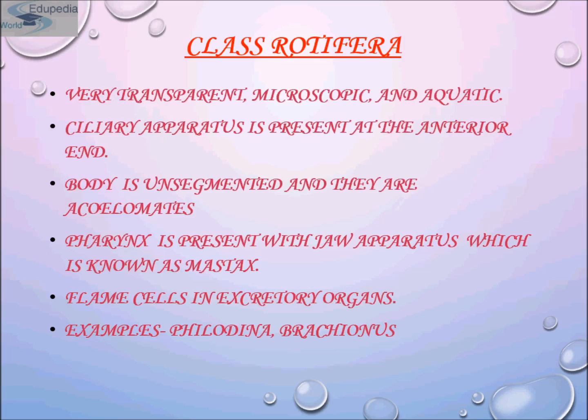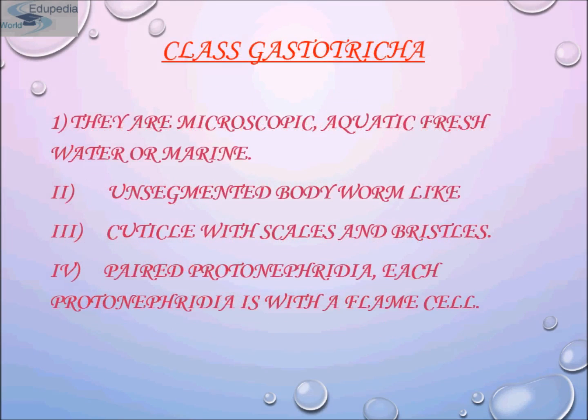If we see its anatomy, then the corona apparatus is present at the anterior end. Body is unsegmented and they are pseudocoelomates. Pharynx is present with a jaw apparatus, which is known as mastax. Flame cells as excretory organs are also present. Examples are Philodina and Brachionus. Now come to its fourth class, that is Gastrotricha.